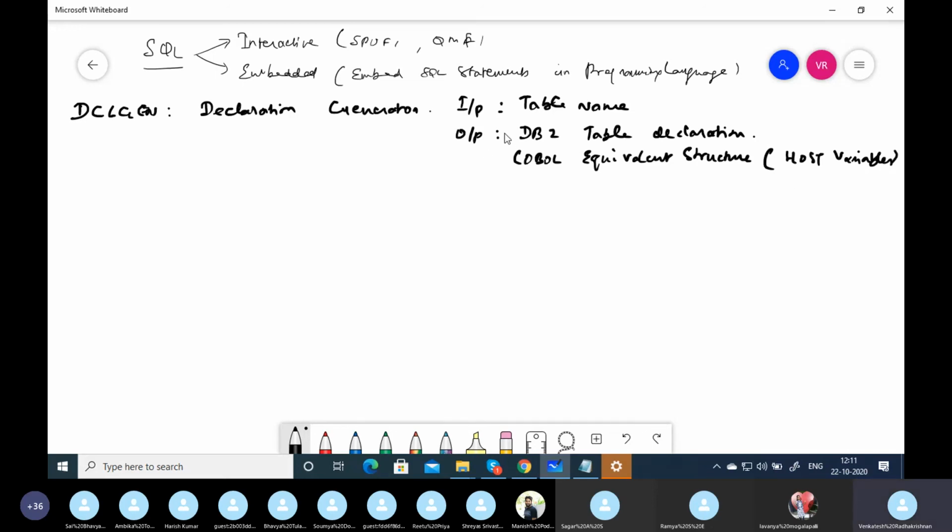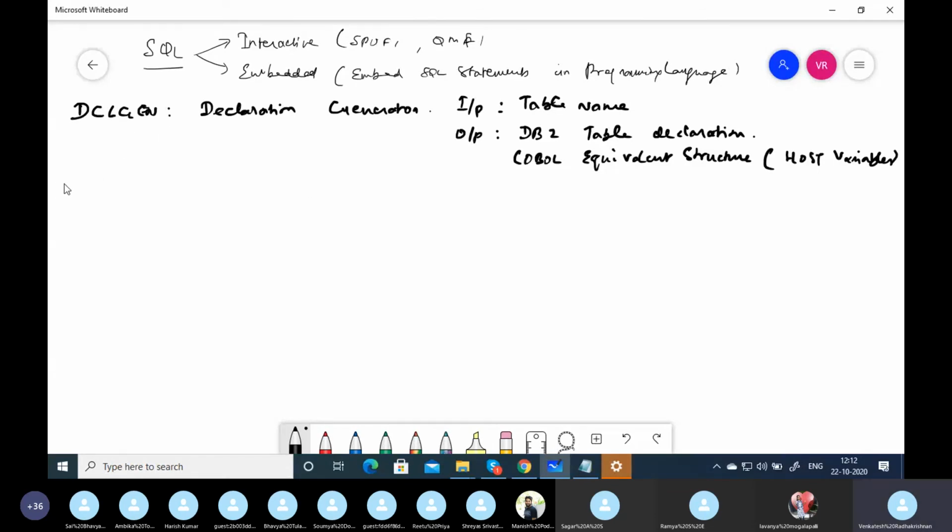So it is going to create 2 outputs. One is a DB2 table declaration, a declared table name. It will be similar to create table name. But since DB2 data types cannot be understood by COBOL, we need an equivalent COBOL structure. These are called host variables. So these 2 are outputs of a DCLGen. DCLGen is to be done for every table you are creating in the system.